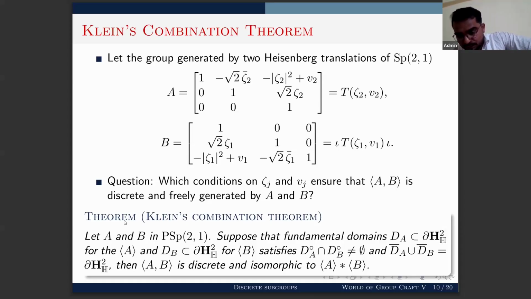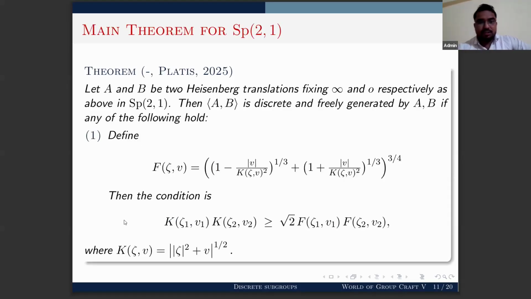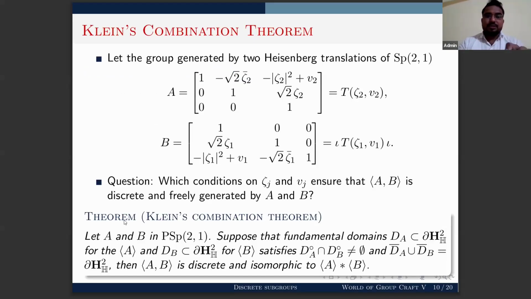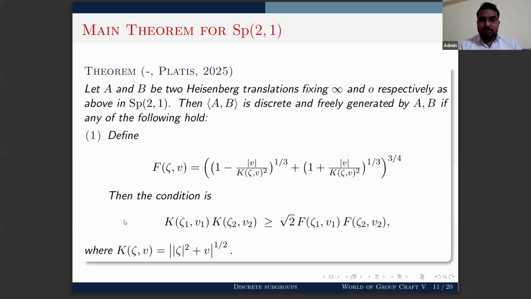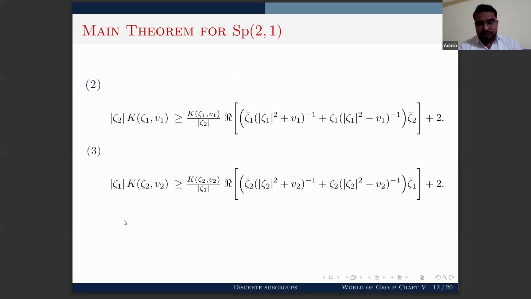Now we use this theorem for proving our results. In our recent joint work with Professor Platis, we gave this result: if you consider these two Heisenberg translations, one fixing infinity and another fixing zero, then the subgroup generated by them is free and discrete if any one of the following three conditions is satisfied.